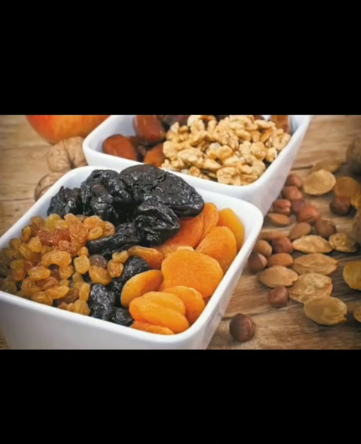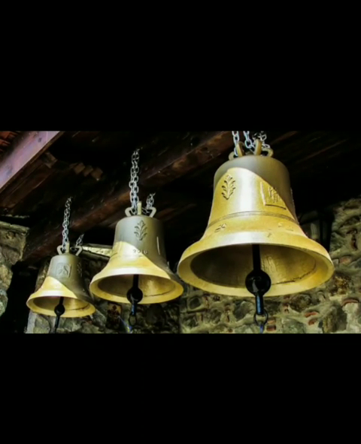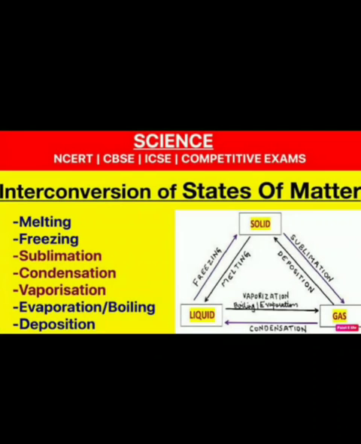Here we say that this change is a physical change, that means it is temporary and reversible, and no new substance is formed. When the fruit is dried, it is the same fruit, and the composition remains the same. And next, the ringing of a bell can be reversed, so it is also an example of a physical change.